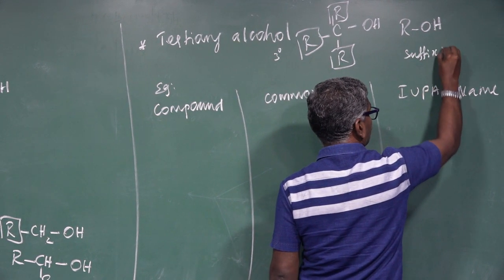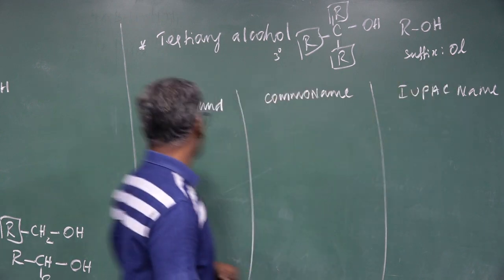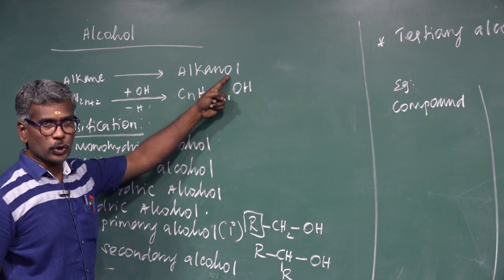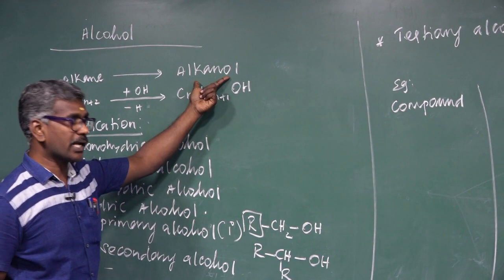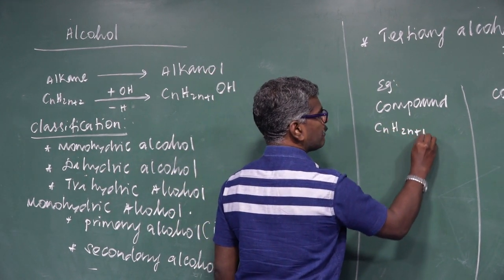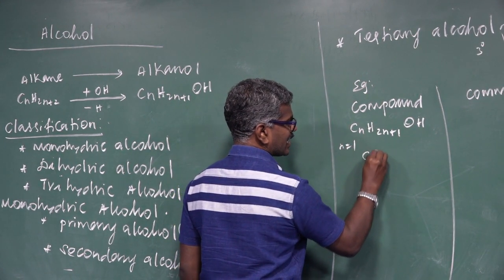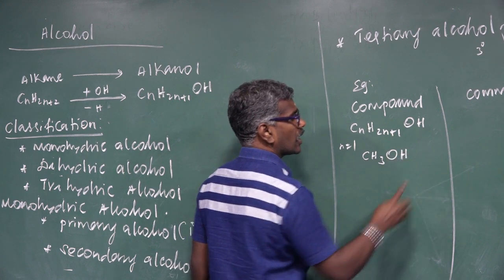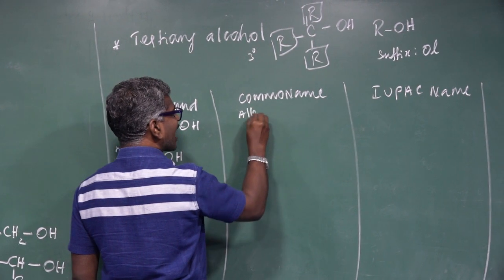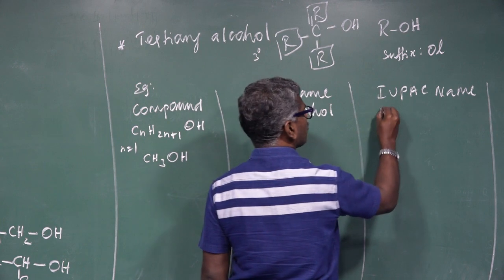Suffix OL. OL starts with a vowel letter, so the terminal E is replaced by the OH group to form the alkanol. Molecular formula CnH2n+1 OH. For n equal to 1, CH3OH. Common name: this is the alkyl group, so alkyl alcohol. IUPAC name: alkanol.